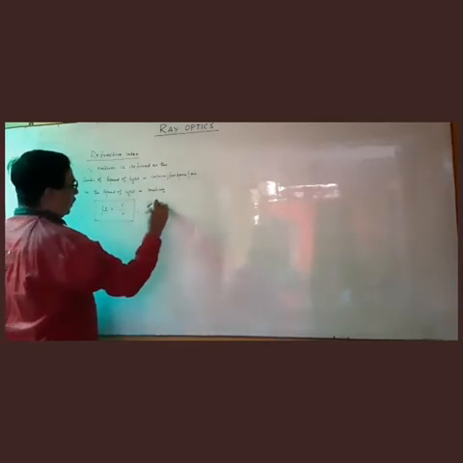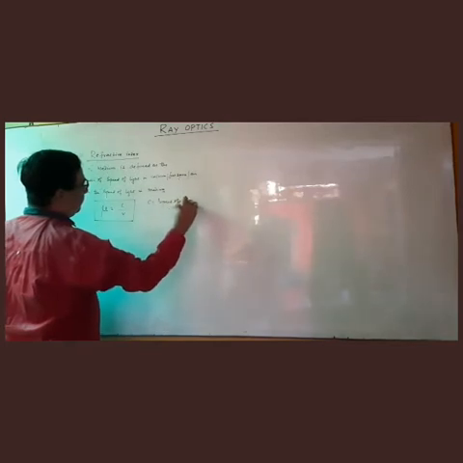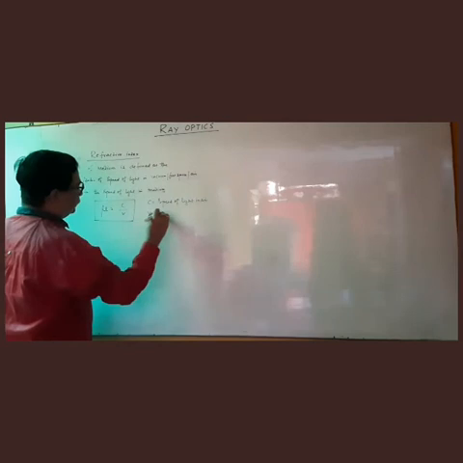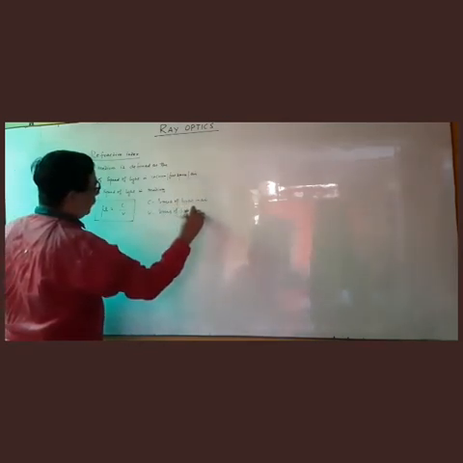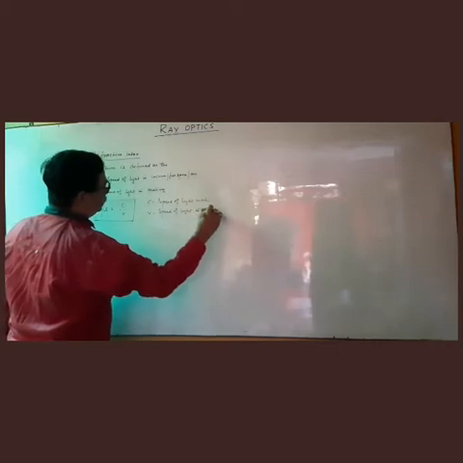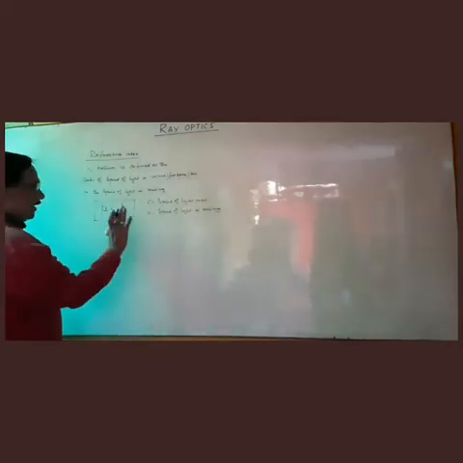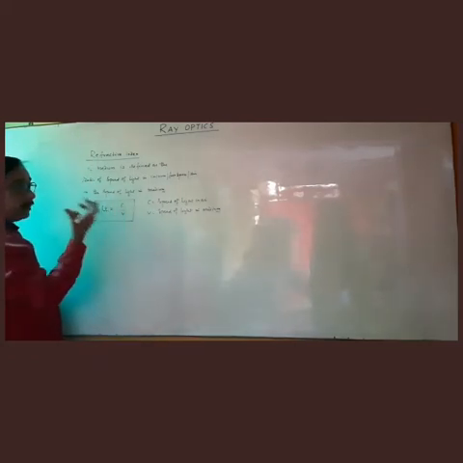C is speed of light in air, and V is speed of light in medium. So it has no unit because it is the ratio of two similar quantities, so it is a number.